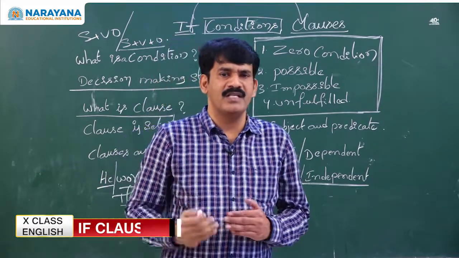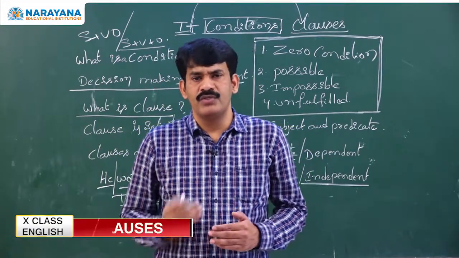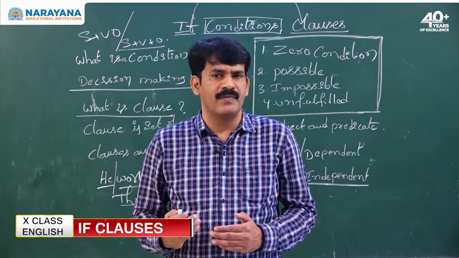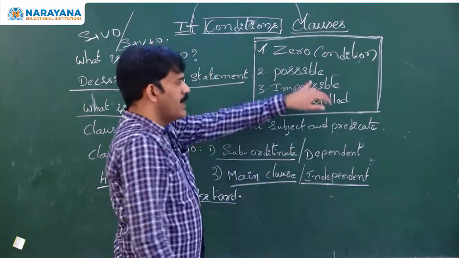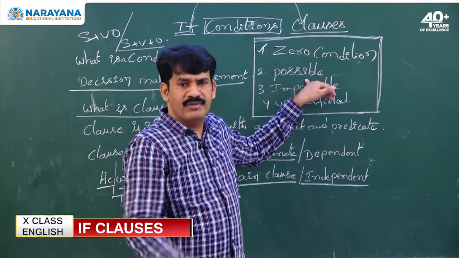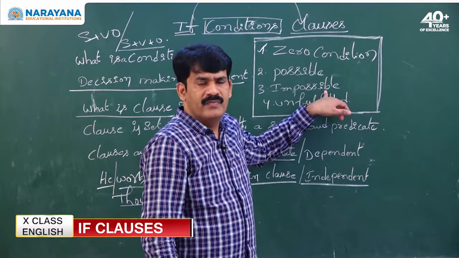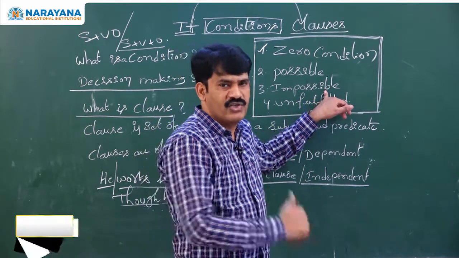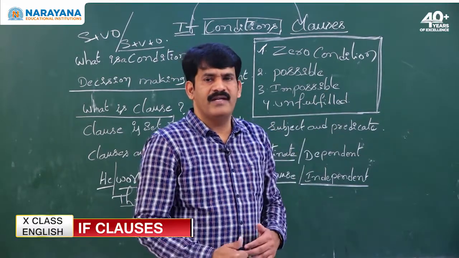As today's topic is if conditions, how many conditions do we have? We have 4 conditions, namely zero condition, possible condition, which is even named probable condition. Similarly, impossible condition, it is named improbable condition, even imaginary condition. And the last and final one is unfulfilled condition.